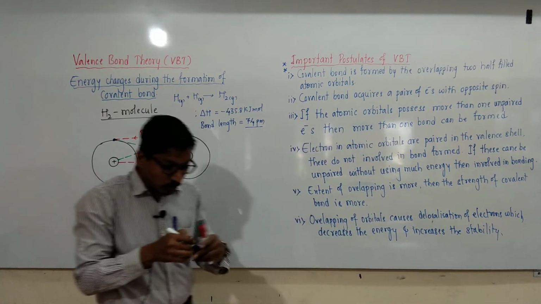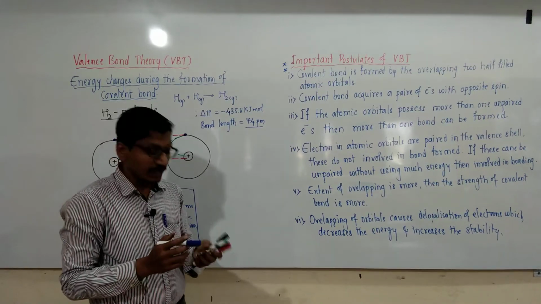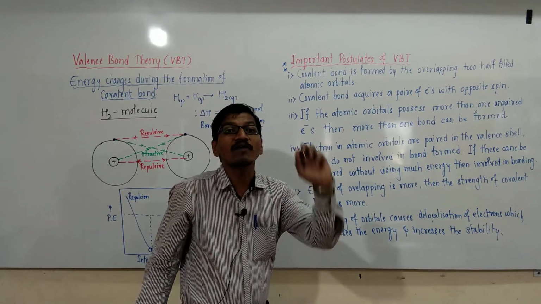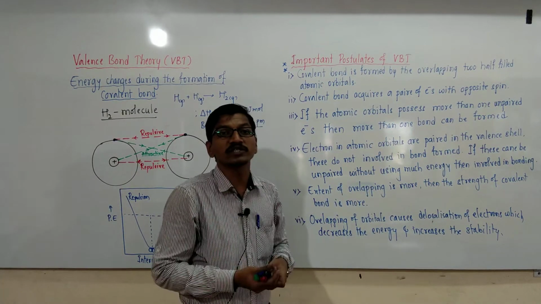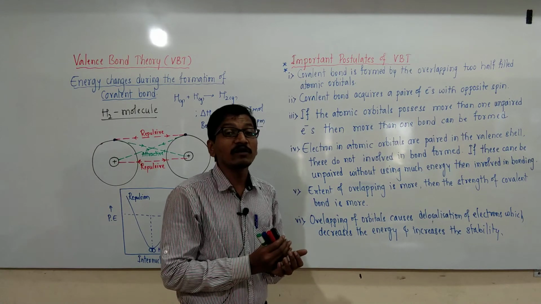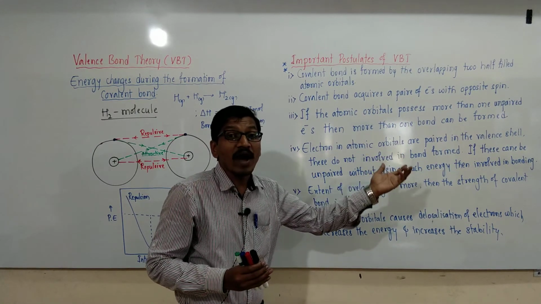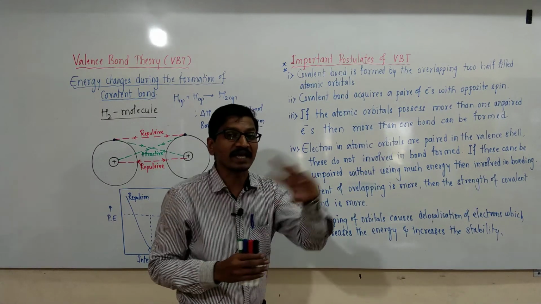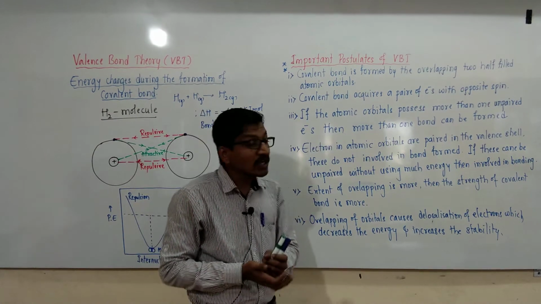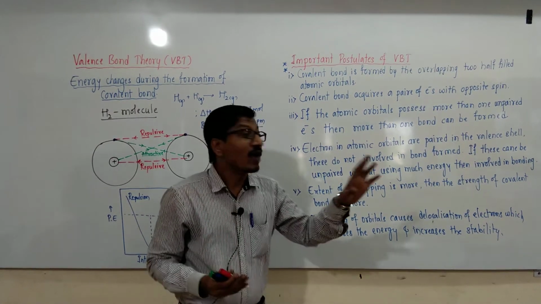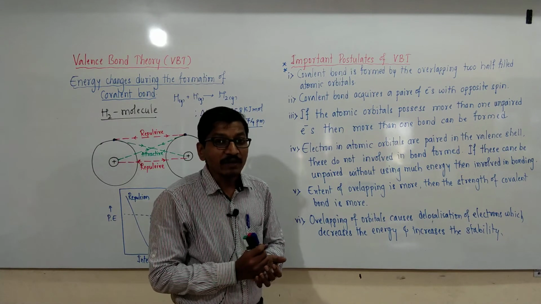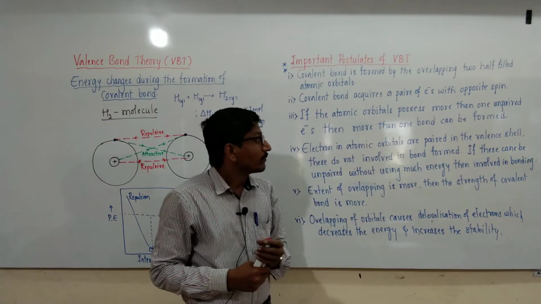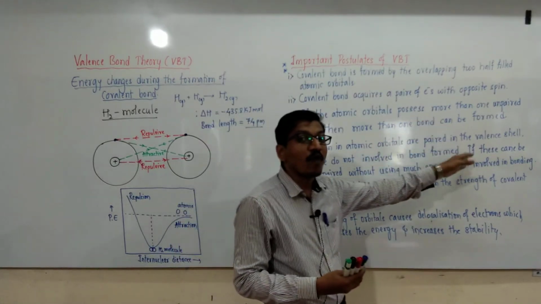These are the important postulates of valence bond theory. The first one is that a covalent bond is formed by overlapping of two half-filled atomic orbitals. Only half-filled atomic orbitals overlap. And the covalent bond acquires a pair of electrons with anti-parallel or opposite spin. That is the second one. The third one is if the atomic orbitals possess more than one unpaired electron, then more than one bond can be formed.